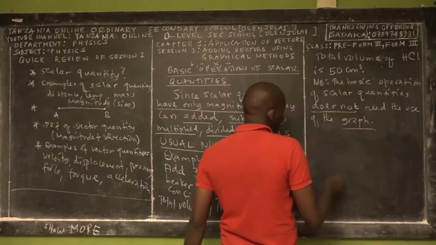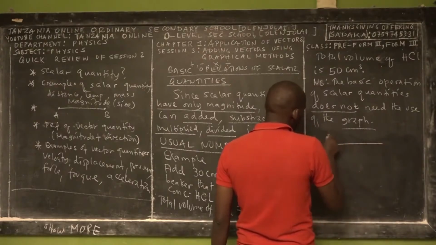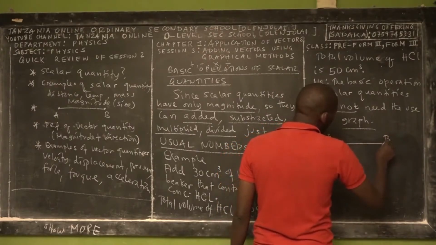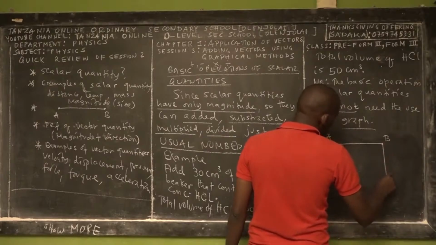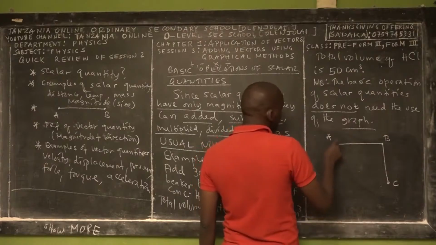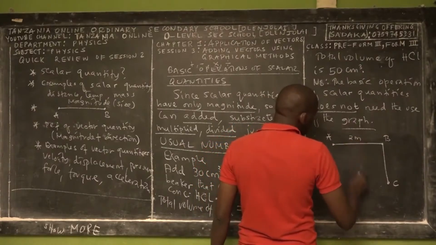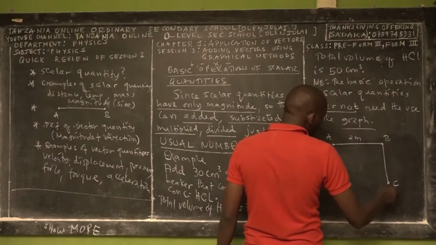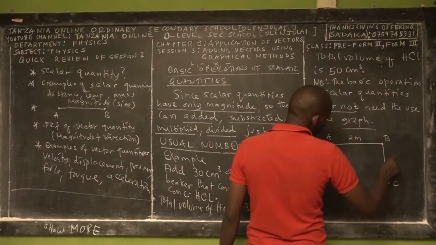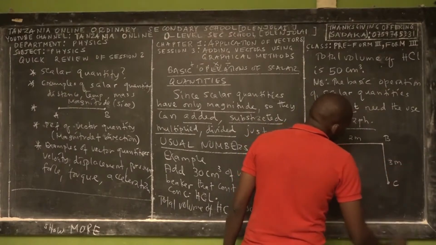Somebody has traveled from point A to point B, and then from point B to point C. The distance from A to B is, let's say, 2 meters, and the distance from B to C is 3 meters.